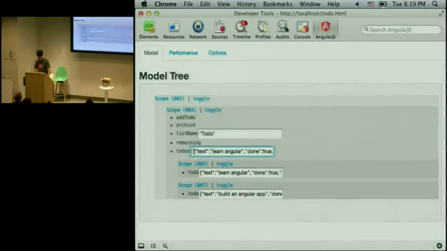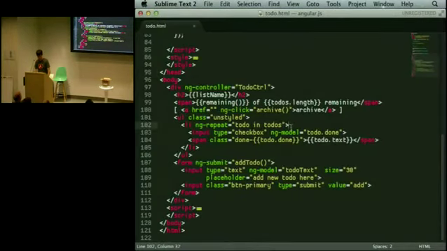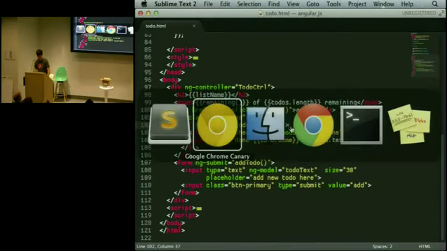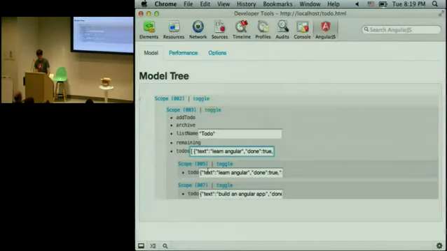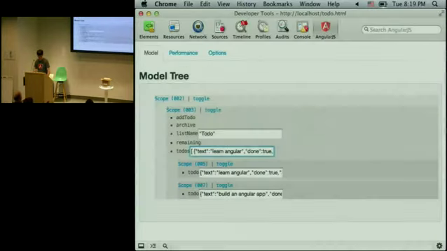I don't know if you guys can see that. That's a square brace there. So that's an array. It lists all the things in there in JSON. And then you can see here, because we're using ngRepeat, if we look at the source here, we're using an ngRepeat. Like Igor said, ngRepeat creates a scope for each of the items that it's iterating through. So here's one of them that's learn Angular. Here's another that's build an Angular app. If we had another item in here, like Igor said, it's not reflected in here, but it's coming soon.